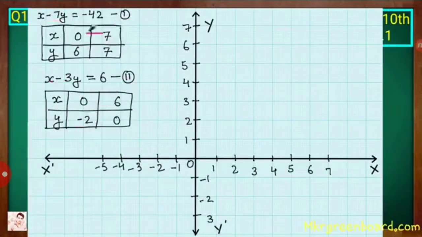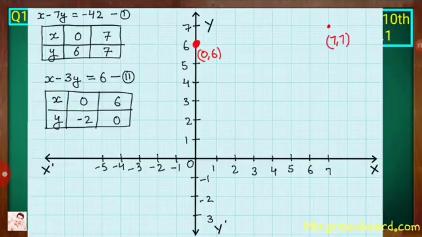Now we are going to represent these points or coordinates on the graph paper. You know how to draw graph paper, you have studied well in previous classes. First of all, you draw the x-axis and y-axis, at the center where these two axes are intersecting it is 0. All the right side is positive numbers, left side negative, upside on the y-axis positive, downside negative. Now first we plot this point 0, 6: on the x-axis it is 0, on the y-axis 6. This point is (0, 6).